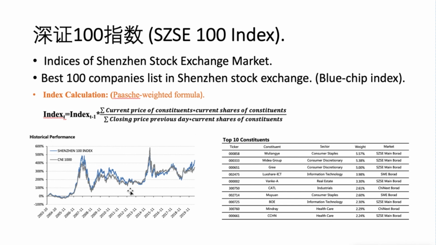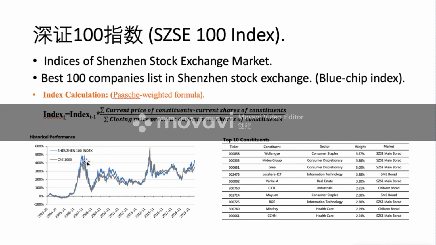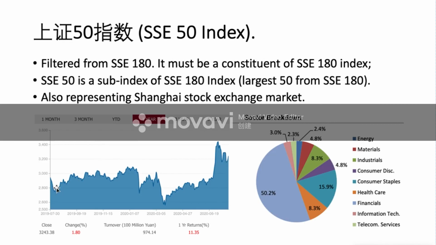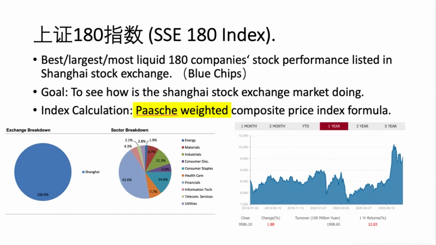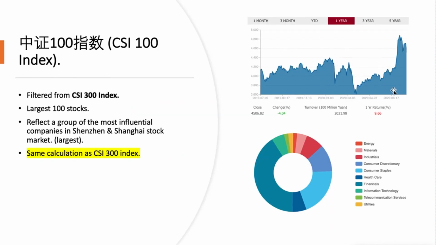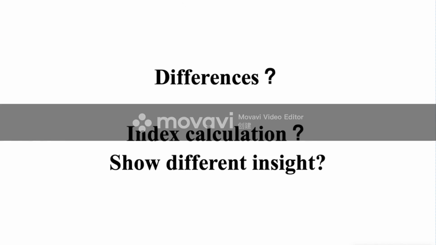Here is the performance of the latest 10 years. We can see here a big climb, big drop, and even here is 1 year of SSE 50. It's like jump down, climbing up, jump down, climbing up. Here, jump down, climbing up. It's very obvious that US stock is more stable than Chinese stock. So we could conclude that the Chinese stock market is riskier than the US stock market.